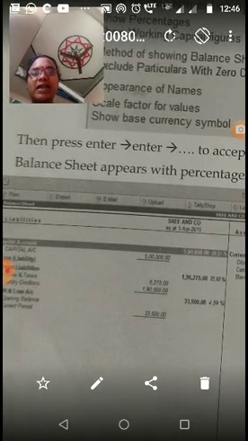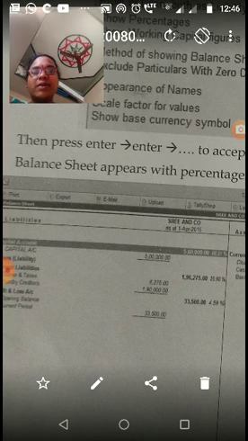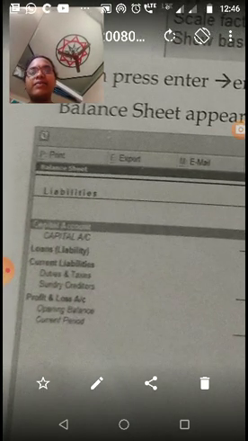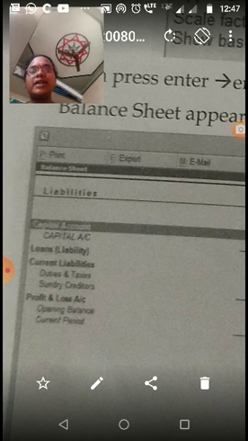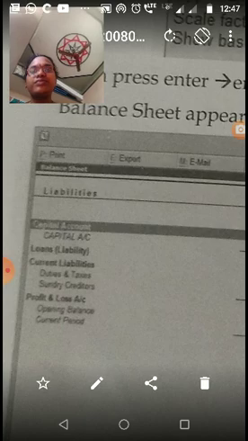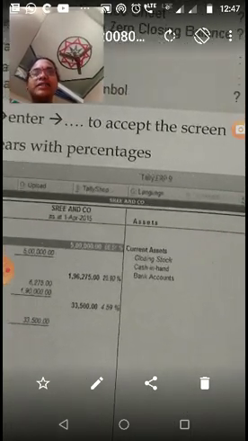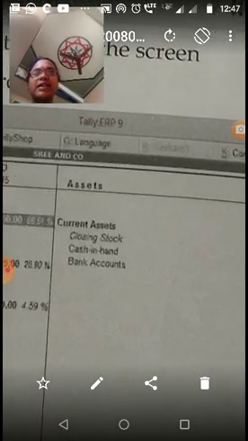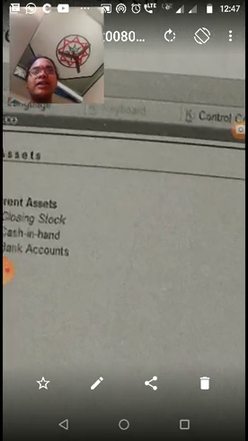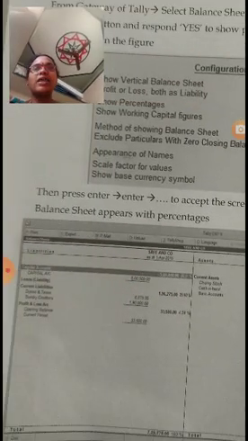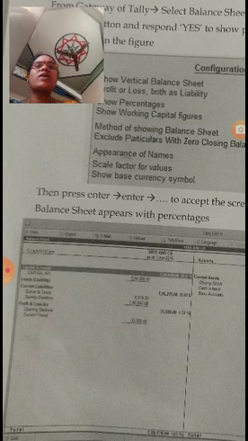Here this is amount, percentage, this is amount, again percentage. So capital, current loans, current liabilities, sundry creditors, profit and loss account, opening balance for current period. Next, current assets, closing stock, cash in hand, and bank accounts. This is the balance sheet of a company. Next, the profit and loss account of a company.